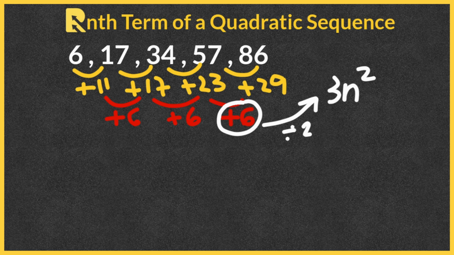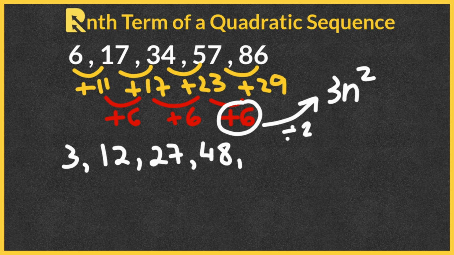We now write the square numbers multiplied by 3. Our first square number is 1. 1 times 3, that will be 3. Our second square number is 4. 4 times 3, that will be 12. Our third square number is 9. 9 times 3, that is 27. Our fourth square number is 16. 16 times 3, that will be 48. And 25 times 3, that is 75.